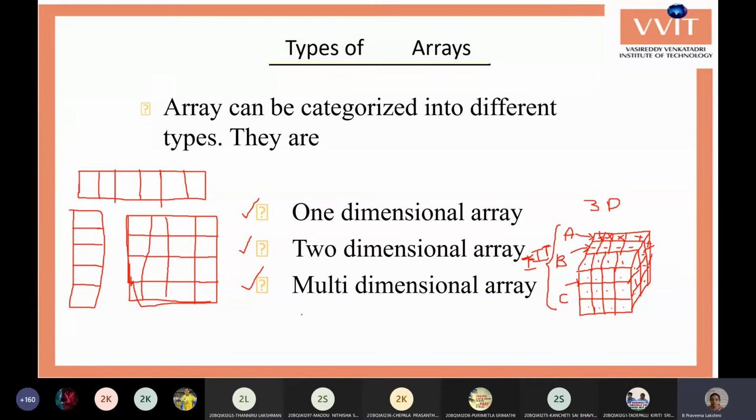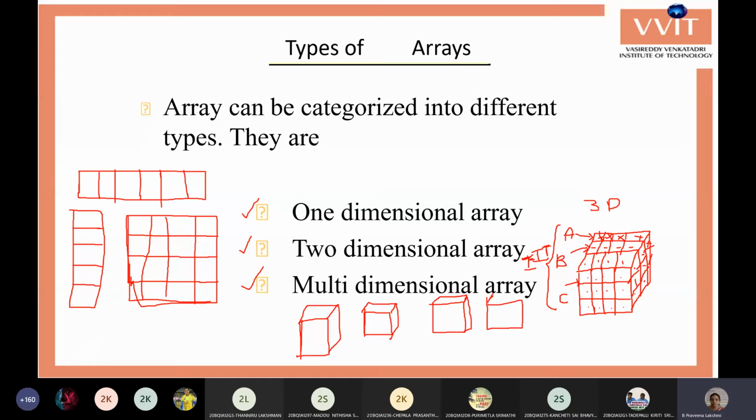If I want to store second IT, third IT, and fourth IT also, then I require multiple cubes. One cube is for first IT, another cube is for second IT, another for third IT, and another for final year IT, which forms a single array.